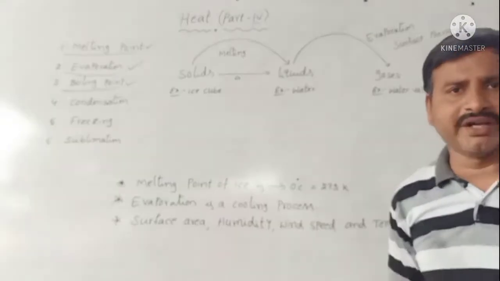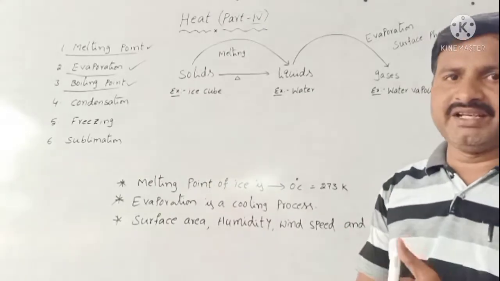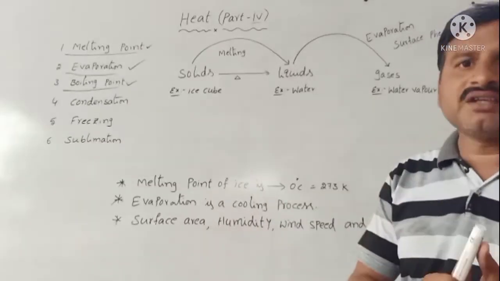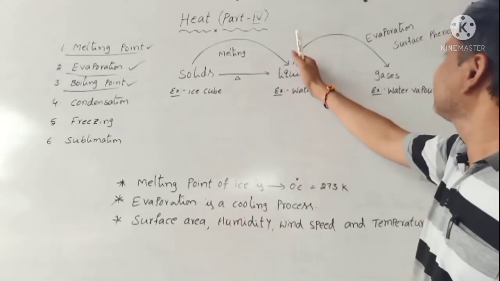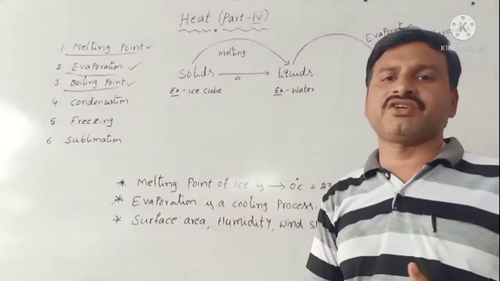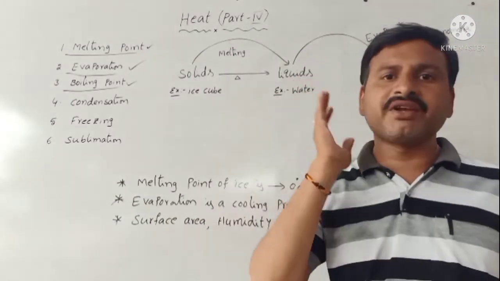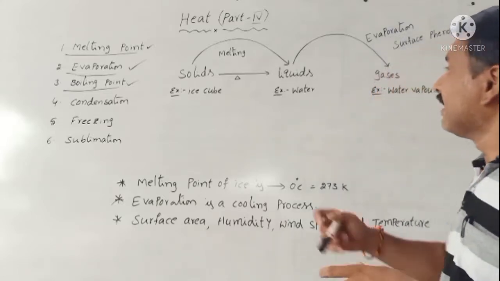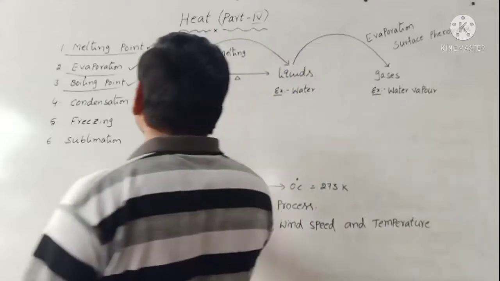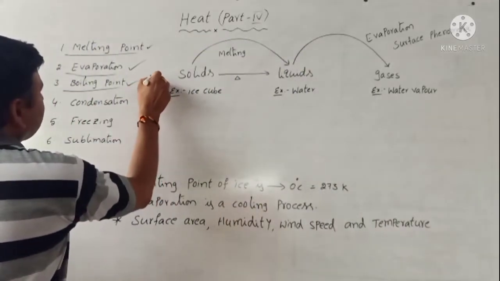What is boiling point? Boiling point means the process of liquid phase changing into gaseous phase at a definite or constant temperature. It is called the boiling point. Boiling takes place at 100 degrees Celsius only.